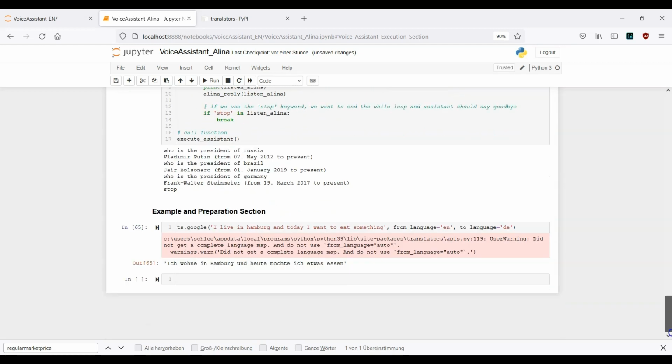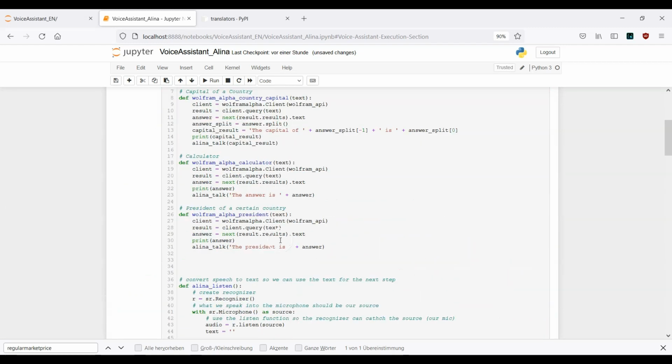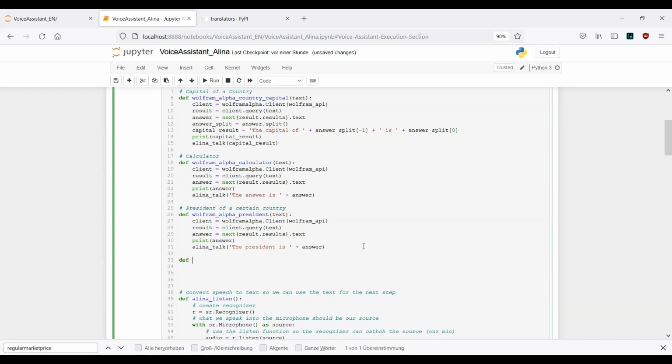Now, in the next step, we have already provided this example here. What we need to do is copy our example, go all the way up, and create another function.